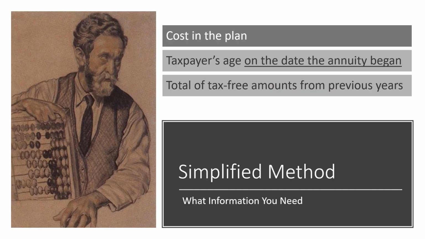In order to calculate the taxable amount using the simplified method, we're going to need some additional information from our taxpayers. We need to know their cost in the plan, if it isn't already on the form. We need to know the taxpayer's age. That's on the date that the annuity began, not their age at the end of the tax year. And this can sometimes trip you up. So it's important to remember that this is their age when they started receiving payments. And then we need to know the tax-free amounts that they have already recovered in previous years.